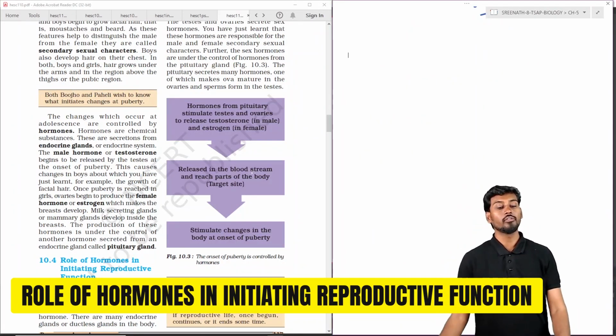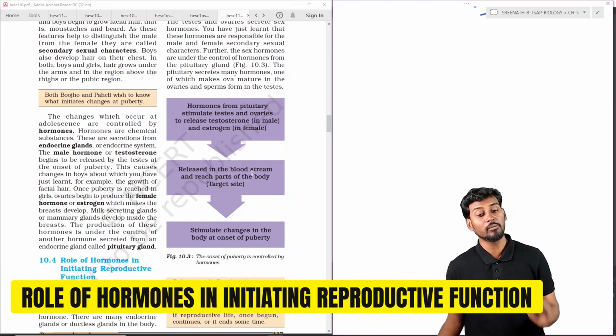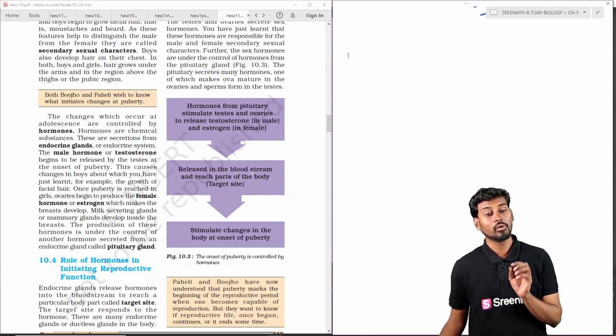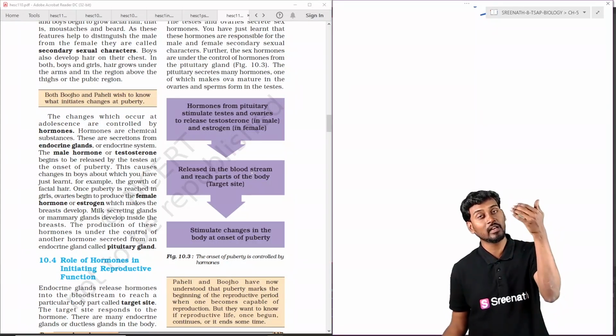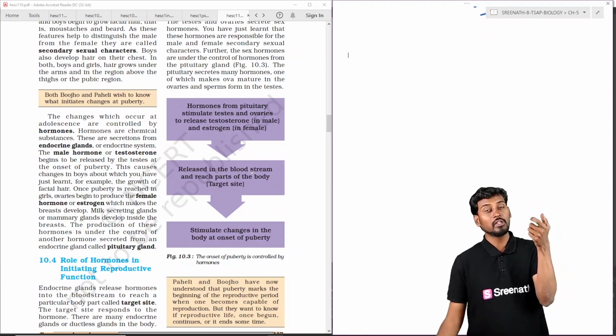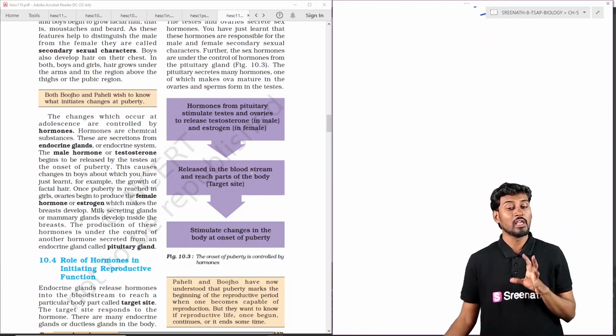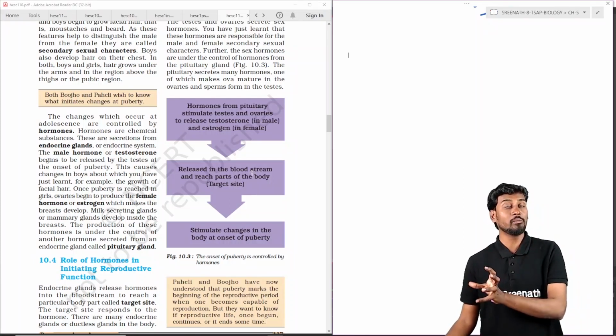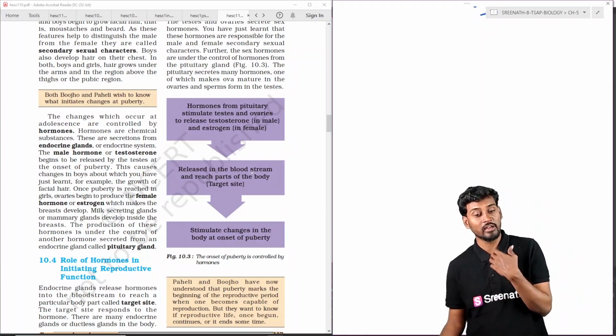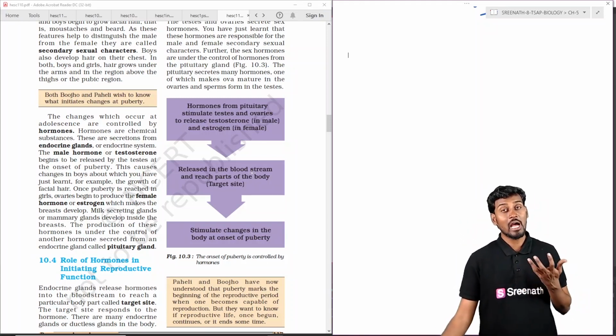So coming to the role of hormones in reproductive functions, the hormones, either the male hormone or the female hormone, testosterone and estrogen, are generally controlled by the pituitary gland in males and females. The pituitary gland is the one generating the hormones, and these hormones have a target. They enter the bloodstream and reach the target site. It can be the armpits, the facial parts, or the chest, or anywhere they have a target site.